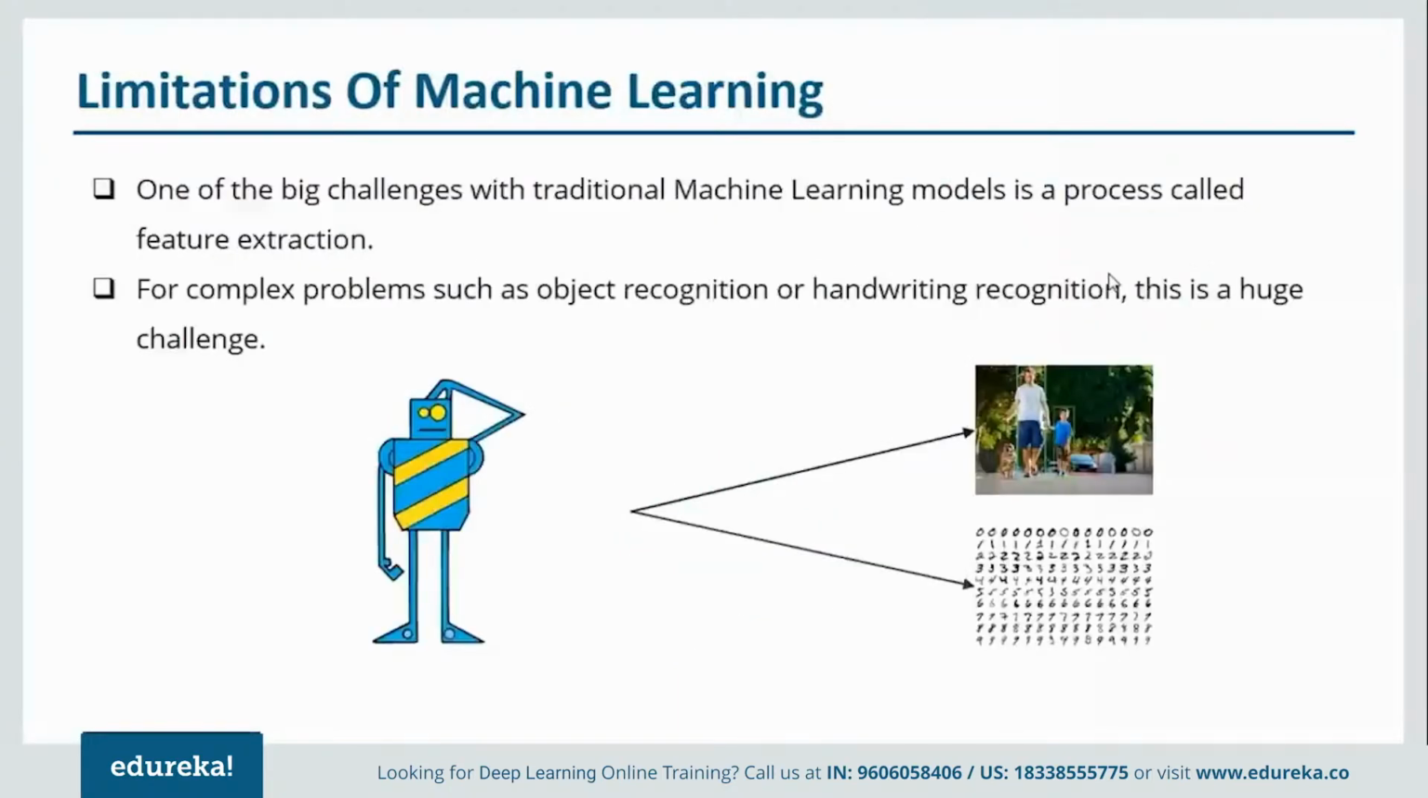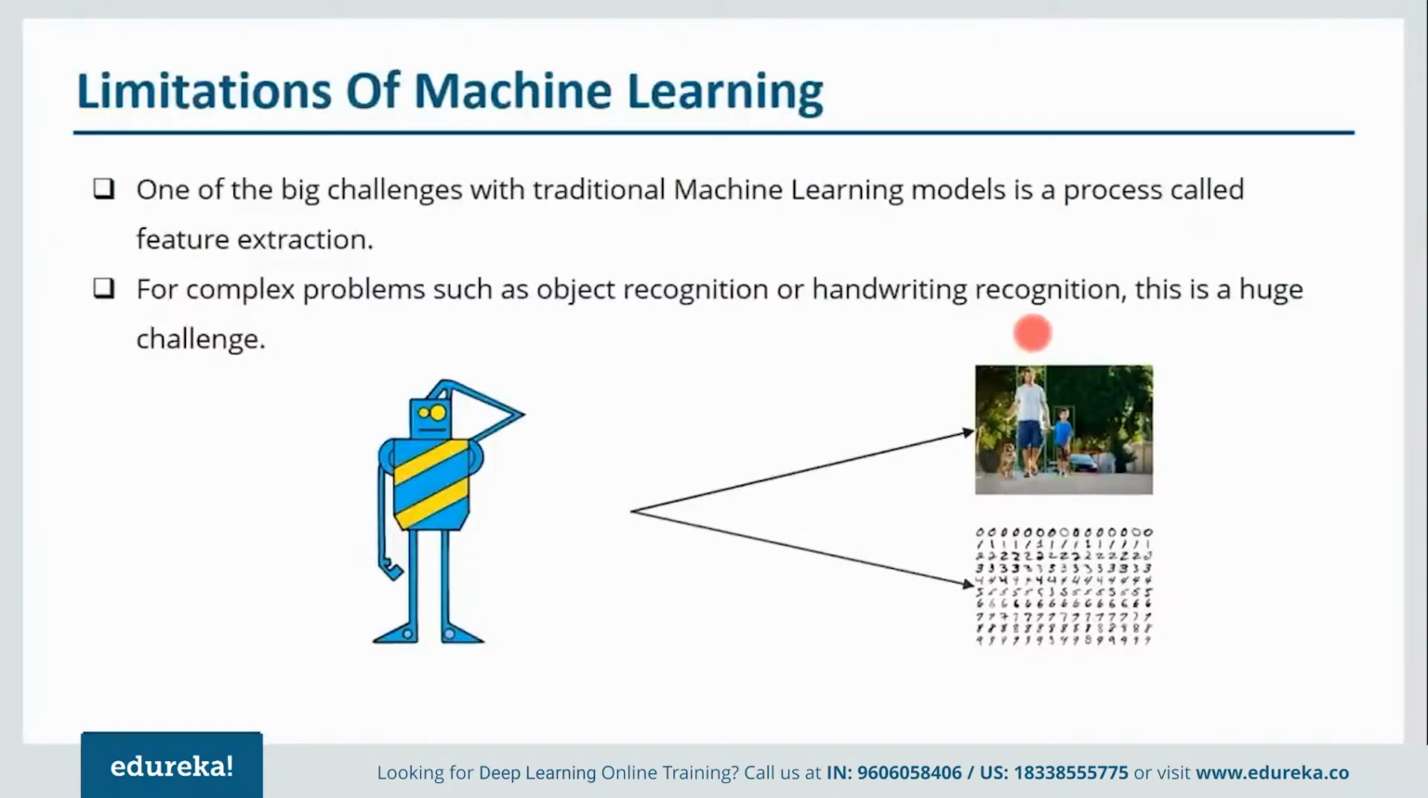Now one of the biggest challenges with machine learning models is feature extraction. Let me tell you what features are. In statistics, we consider features as variables, but when we talk about artificial intelligence, these variables are nothing but the features. Because of that, complex problems such as object recognition or handwriting recognition become a huge challenge for machine learning algorithms to solve.